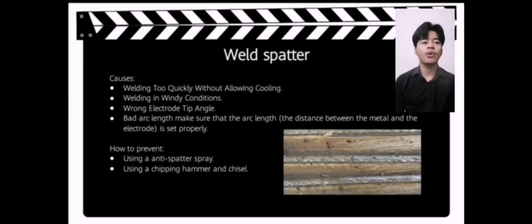Okay, today I want to present about weld spatter. The causes of weld spatter are welding too quickly without allowing cooling, welding in windy conditions, welding electrode tip angle, and bad arc length. Make sure that the arc length, the distance between the metal and the electrode, is set properly.